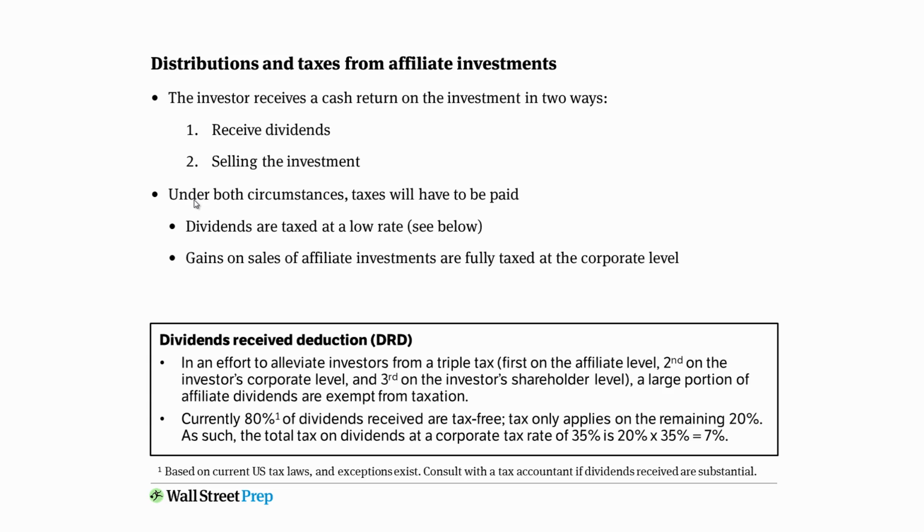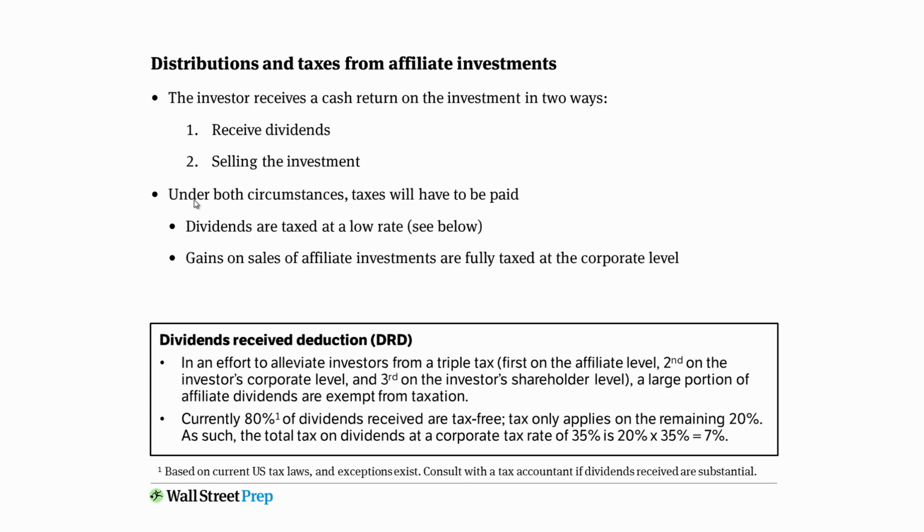The investor receives a cash return on its affiliate investment in one of two ways. The first is via dividends, and the other is selling the investment outright. So those are the two primary ways in which you can actually get a cash return on your affiliate investment, where you own 20 to 50% of the other business. Under both circumstances, taxes are going to have to be paid.